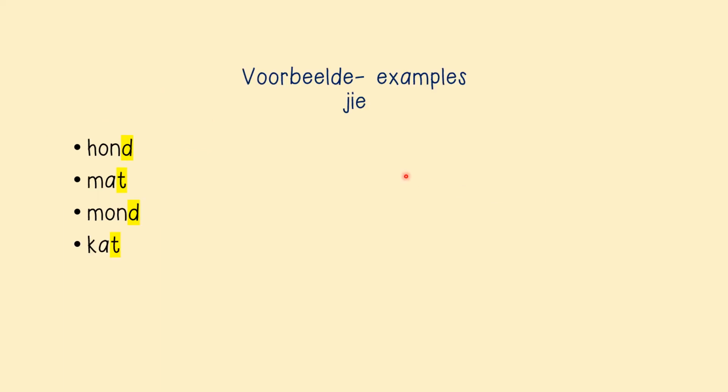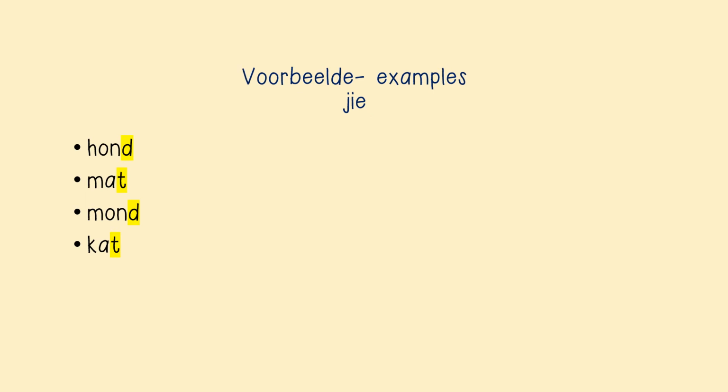Now we will do the JIE without the T. Okay, so if the word ends with the D or the T, we'll only add JIE. So hond, which is our dog, mat, which is our mat, mond, which is our mouth, and kat, which is our cat. So all these words end either with a D or a T. So it will only take a JIE. There is no T, okay?